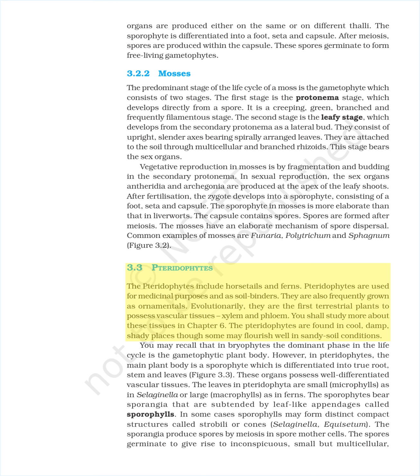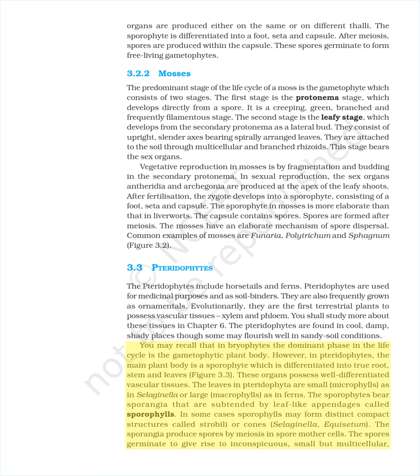The pteridophytes are found in cool, damp, shady places, though some may flourish well in sandy soil conditions. You may recall that in bryophytes the dominant phase in the life cycle is the gametophytic plant body. However, in pteridophytes, the main plant body is a sporophyte, which is differentiated into true root, stem and leaves, figure 3.3.